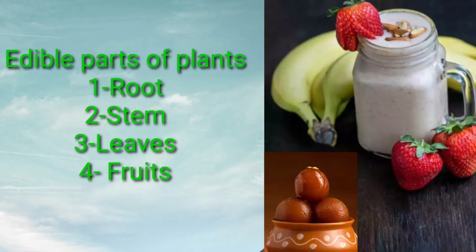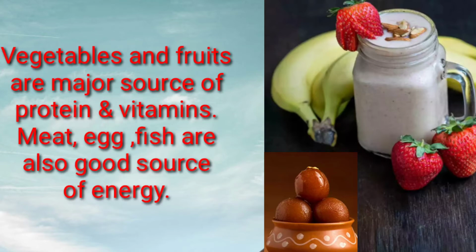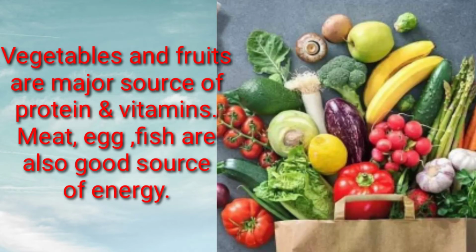Edible parts. First, roots, and from the roots we get carrot, turnip, radish, sweet potatoes. These plants' roots are used for eating. And stem: sugar cane, onion, ginger, potatoes. Stem is used to eat. And mint, spinach, cabbage, lettuce, leaves are used to eat. And cauliflower, banana flower, broccoli, pumpkin flowers. Its flower is used to eat.